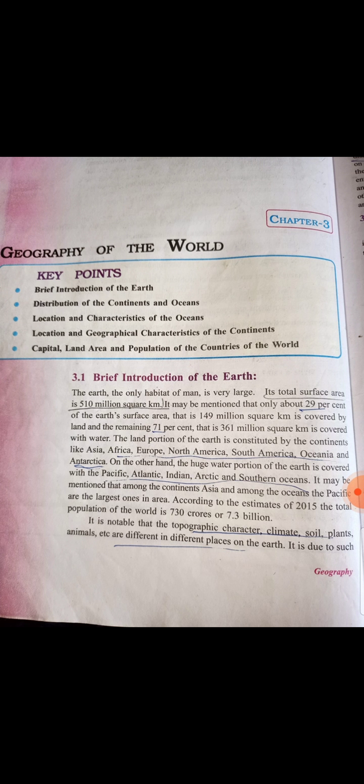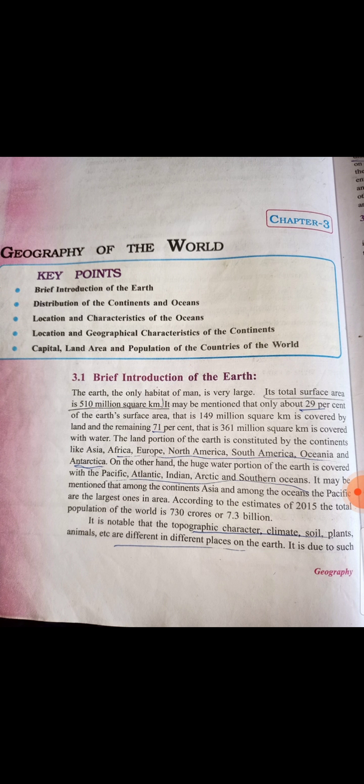Then we will discuss the different continents, what the different continents of the earth are, along with the different oceans and their characteristics. Also about some countries, the distribution of countries, their capitals, land area, population size, all this we will get to learn in this chapter. So that is your geography of the world.